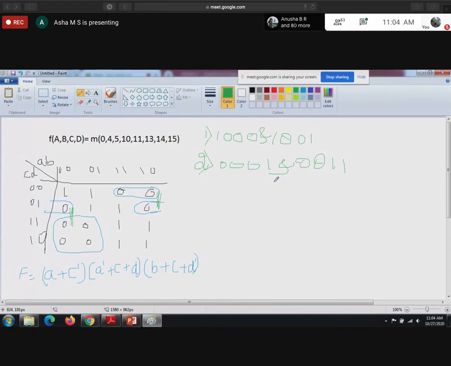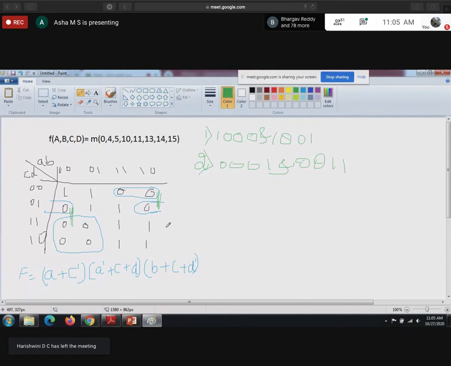So what is there in the sub question? Find an OR AND circuit for F which has no hazard. Now what we need to do? We need to write the OR AND circuit for the F which doesn't have any hazard.